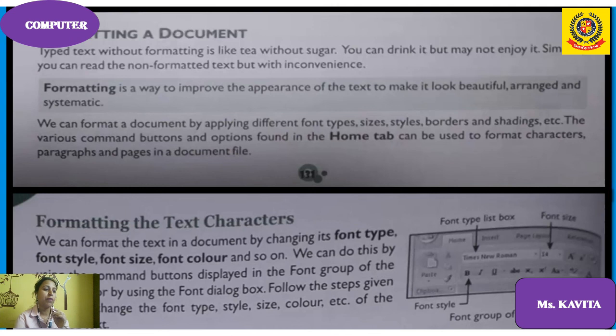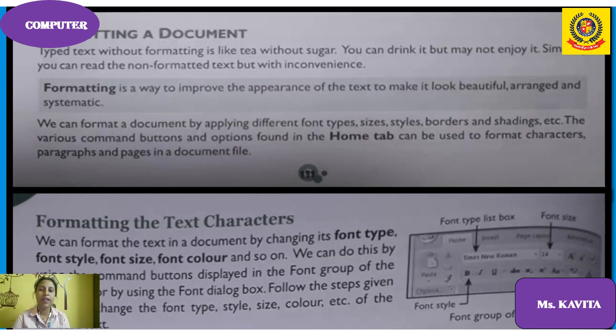Formatting is a way to improve the appearance of the text to make it look beautiful, arranged and systematic. So we can format a document by applying different font types, sizes, styles, borders and shading. The various command buttons and options found in the Home tab can be used to format characters, paragraphs and pages in a document. Formatting the text means changing the appearance of the text, changing the font style, font color or font size. That is formatting.